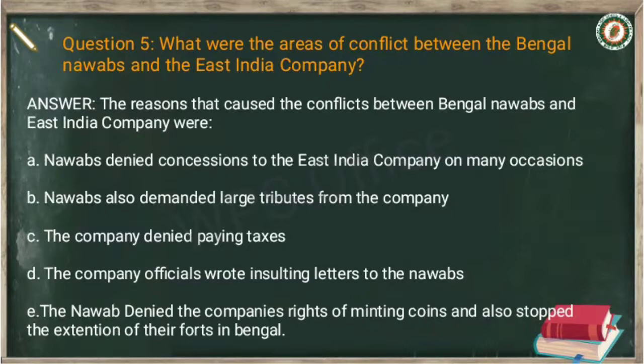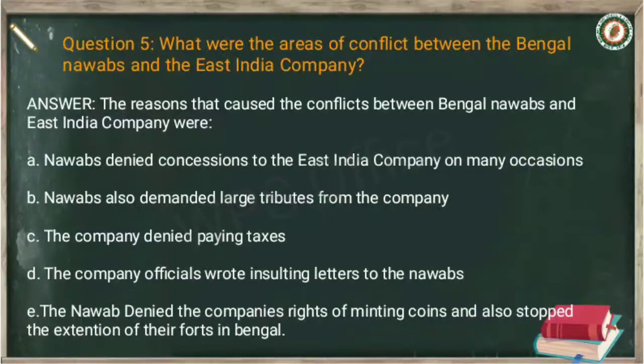Point B, nawabs also demanded large tributes from the company. Point C, the company refused to pay taxes. Point D, company officials wrote insulting letters to the nawabs.